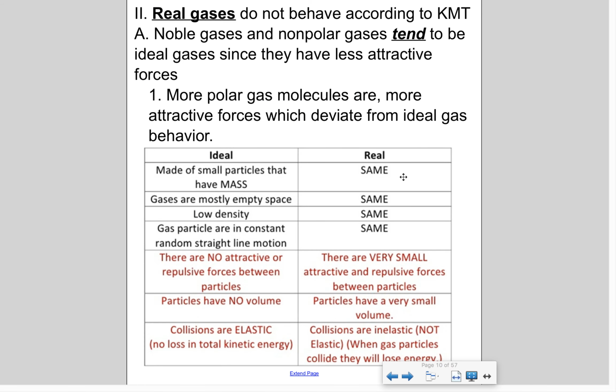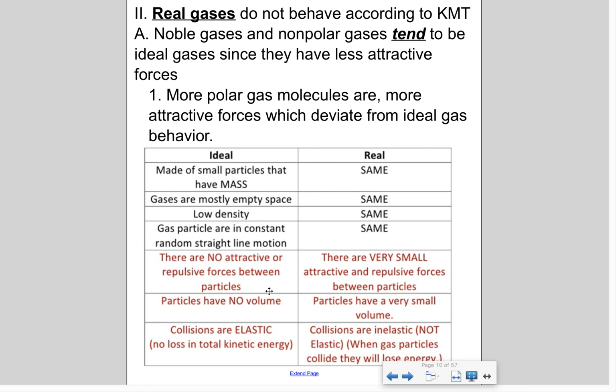Okay, now real gases don't behave according to the kinetic molecular theory. Noble gases and nonpolar gases tend to be ideal, but really there's no such thing as an ideal gas, okay? But noble gases and nonpolar gases are the closest to it. The reason for that is they just have less attractive forces. Noble gases have a full outer energy shell. They are inert. Nonpolar gases, there's no dipole going on. So again, less attractive forces. So the more polar a gas molecule is, the more attractive forces that go along with it, which deviate from ideal gases.